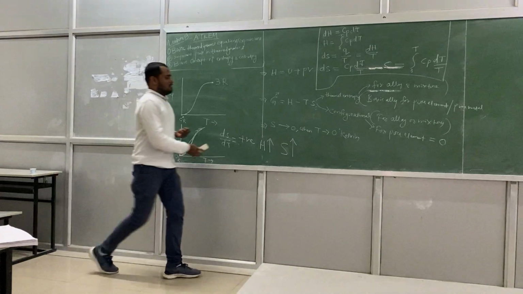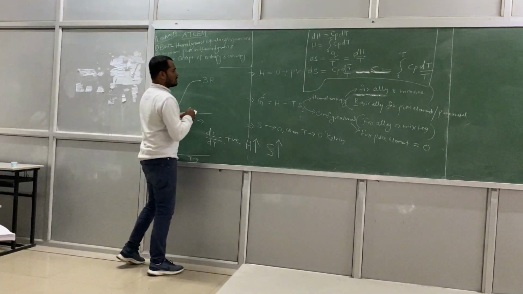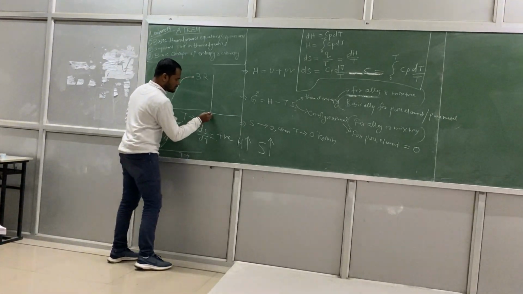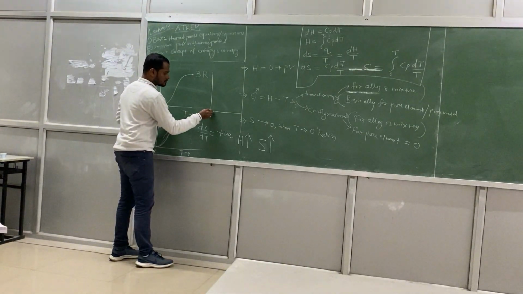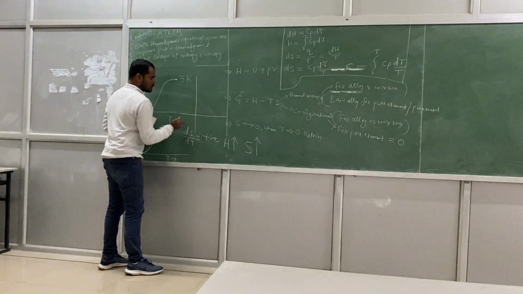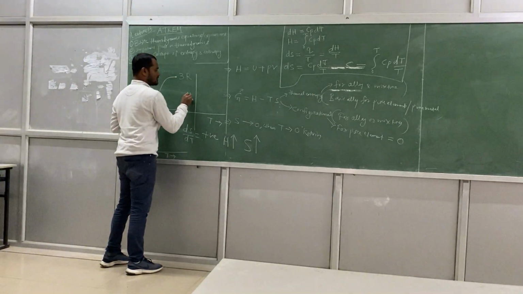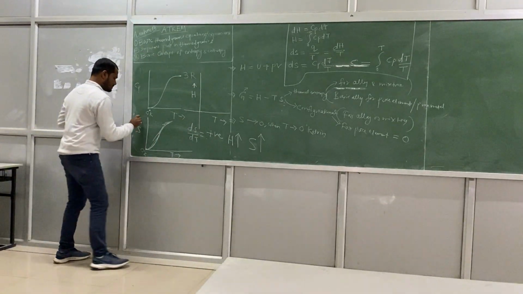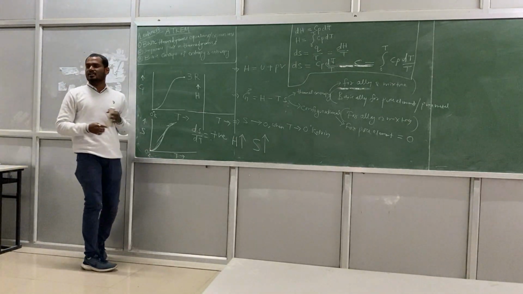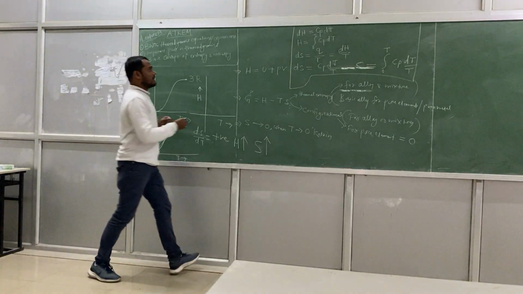So, okay, fine. If I want to draw a plot to show this one, suppose this is temperature and enthalpy. Temperature versus enthalpy. So you have to remember one important point.